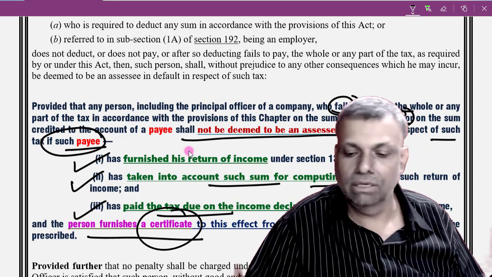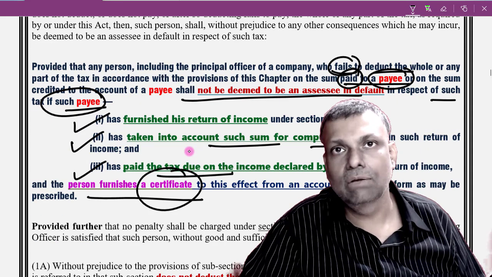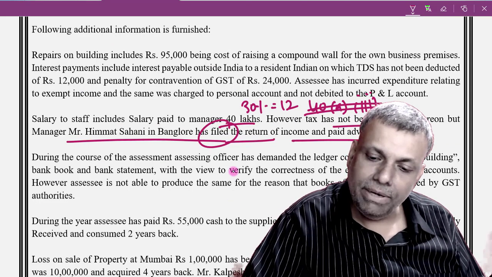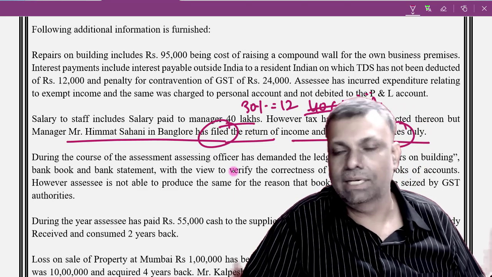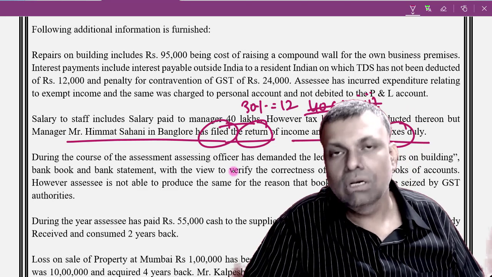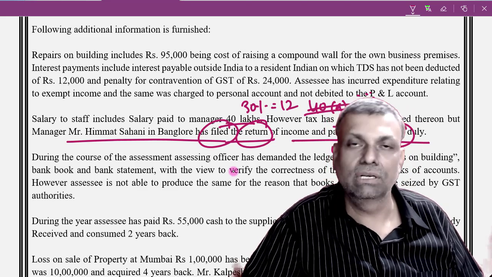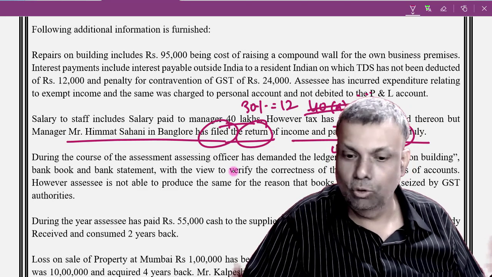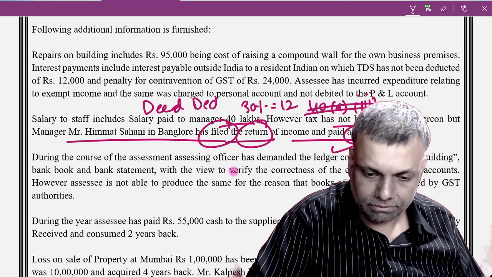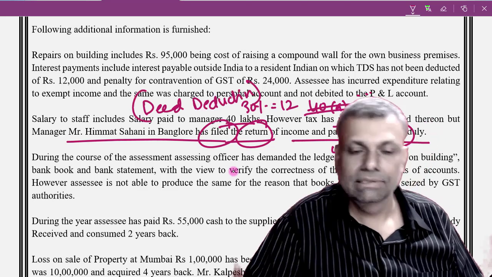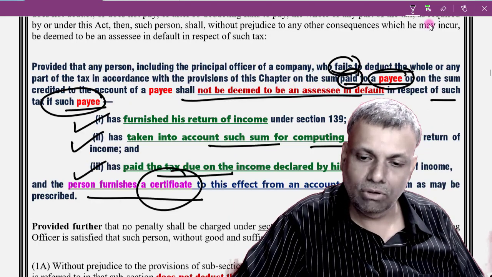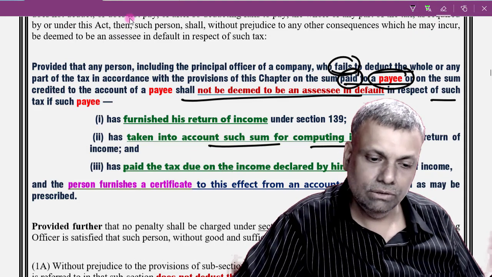And you have to furnish an appropriate certificate. Once this much compliance has been done by the payee, then it is fair enough. Now in the given case, the payee has already paid the advance taxes and has already filed the return of income also. One procedural compliance is that you have to obtain an appropriate certificate. Let us assume that the certificate is already obtained. In that particular case, this is a case of a deemed deduction of TDS and therefore no disallowance is warranted.